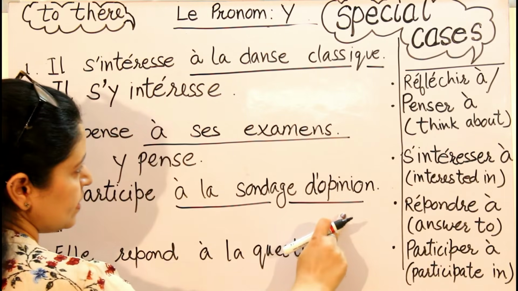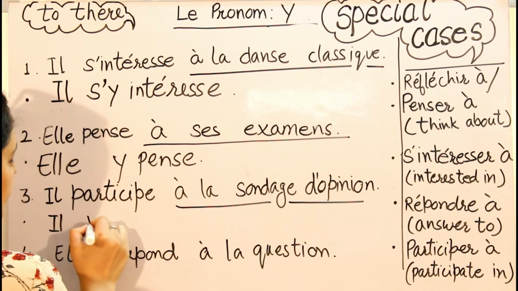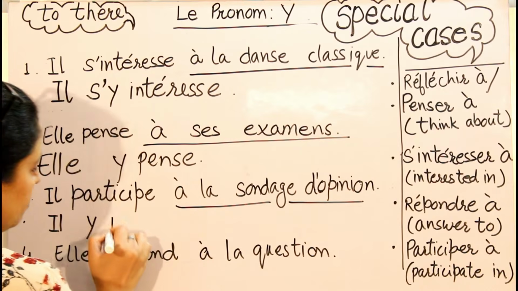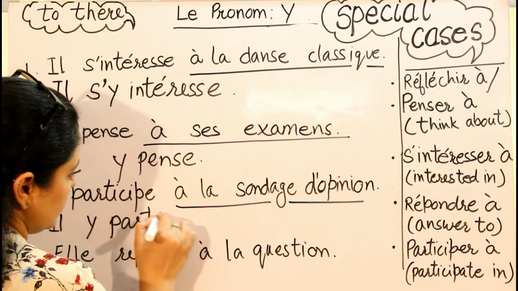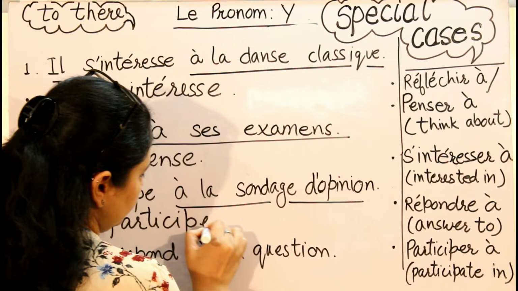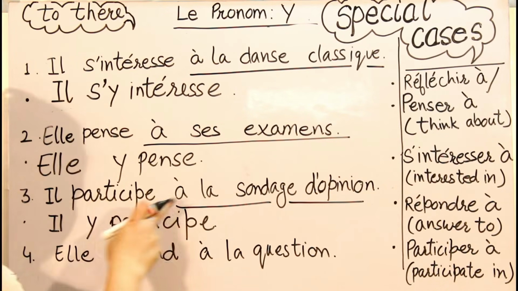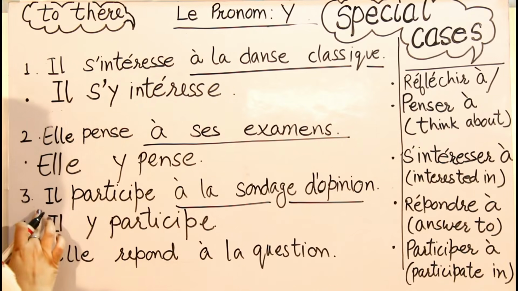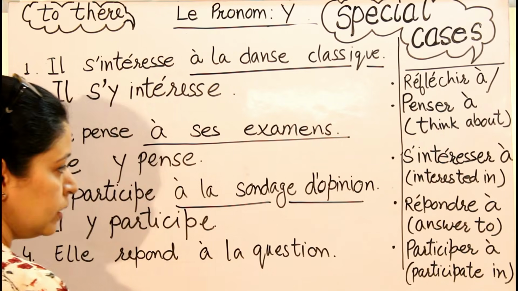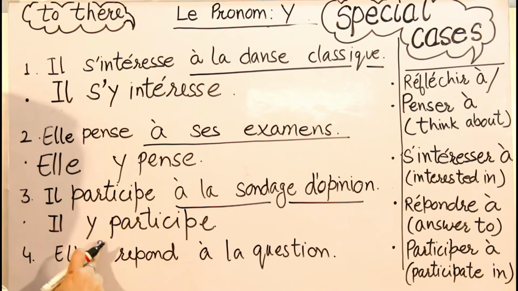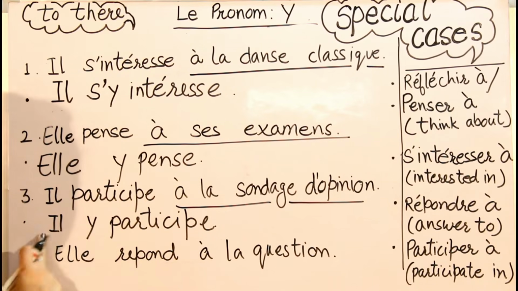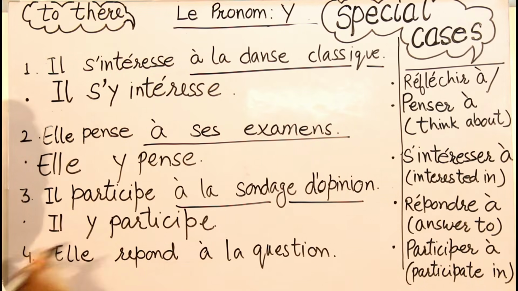I need to replace this with the pronoun, that is pronoun Y. Now I will write the verb participe, conjugated form of participer. Il participe au sondage d'opinion. He is participating in the opinion poll. Il y participe. He is participating in it.